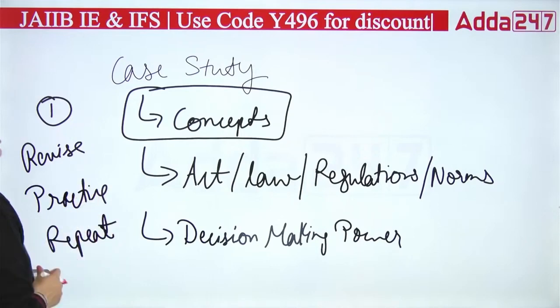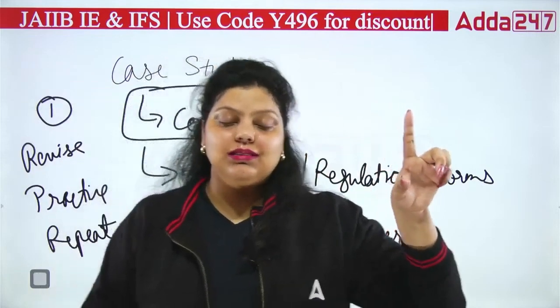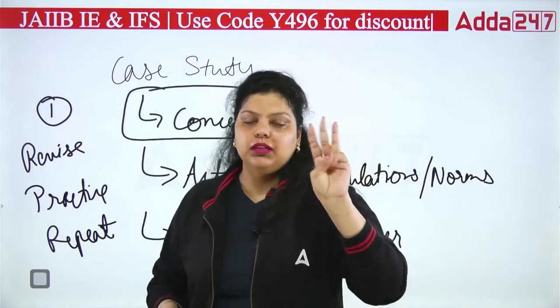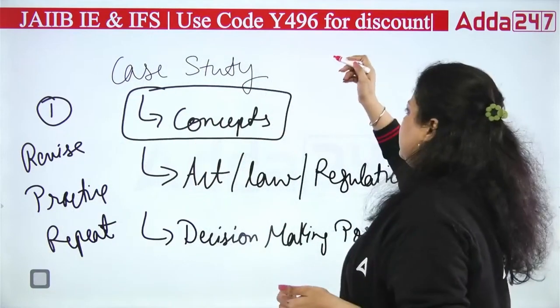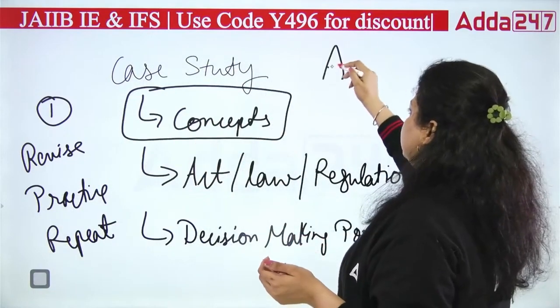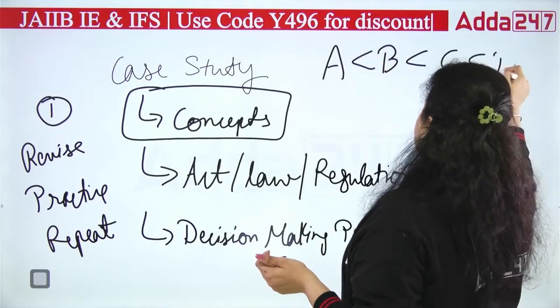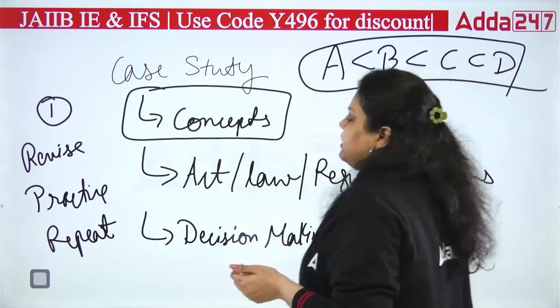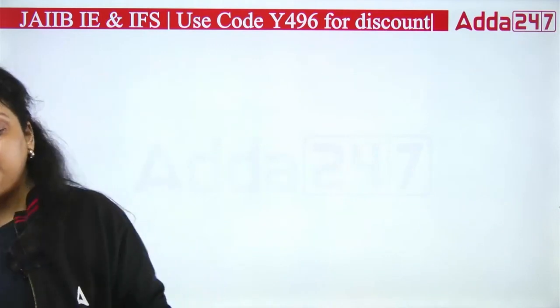Simply, there is no other way to clear the paper. First understand the concept, second revise the concept, and third practice the concept and repeat it regularly. And when you go for the PPB subject, start with A module, then B, then C, and then D. This should be your sequence to cover your syllabus, because accordingly the weightage has been given to your PPB paper.